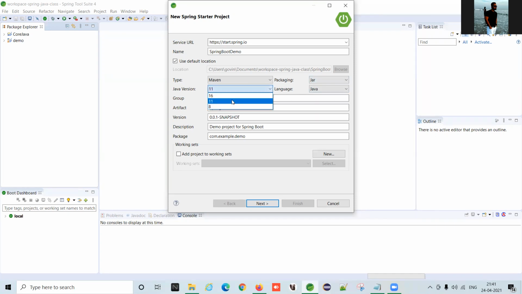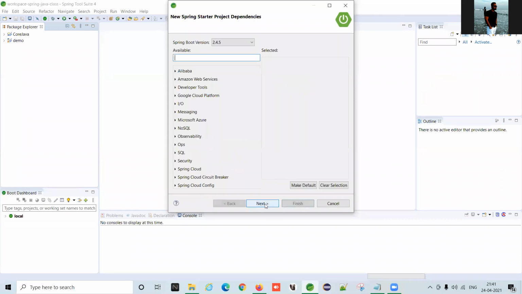Java version, of course, I'm going to change to JDK 8, language Java. Group is spring.demo. Artifact ID is Spring Boot demo, no problem at all. Package name com.example.demo.